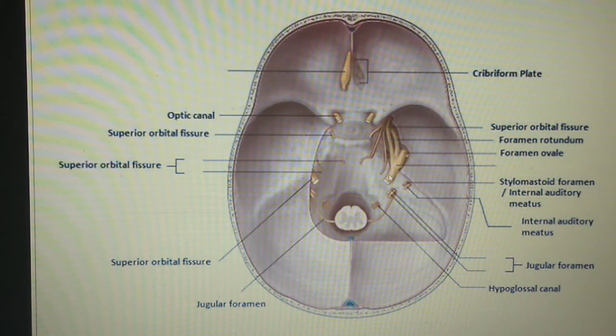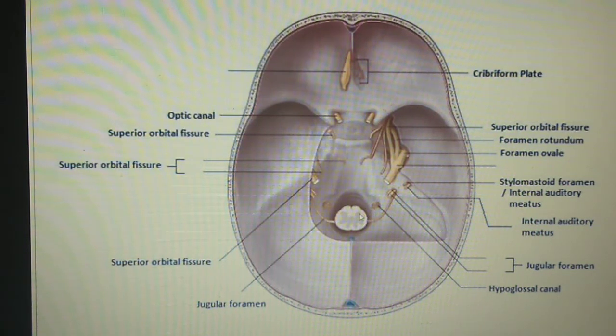So if we talk about the trigeminal nerve, it arises from the anterolateral aspect of the pons. This is the anterolateral aspect of the pons, and it runs anterolaterally to the middle cranial fossa and runs over the petrous part of the temporal bone. This is the petrous part of the temporal bone, and near the apex of the petrous part of the temporal bone this trigeminal nerve becomes enlarged to form a ganglion known as the trigeminal ganglion.